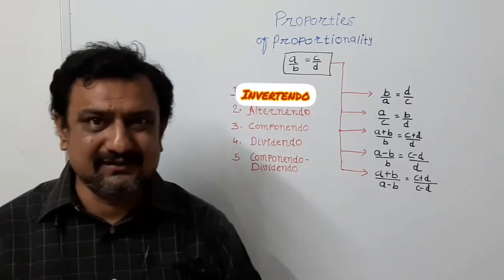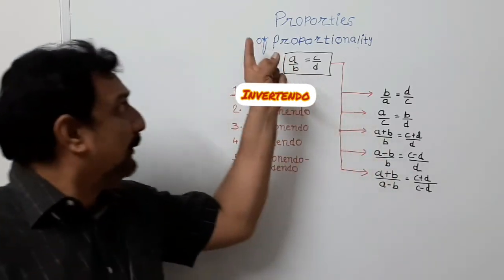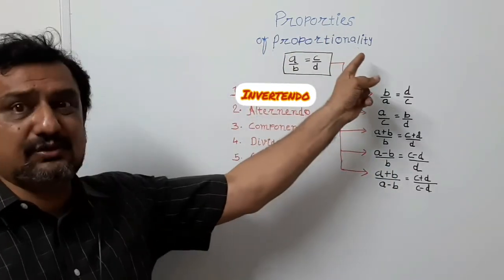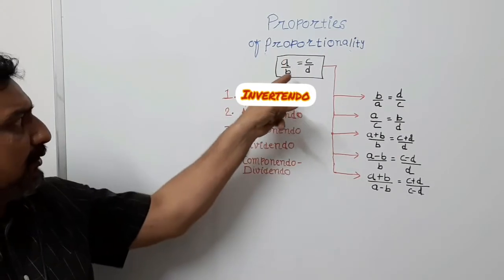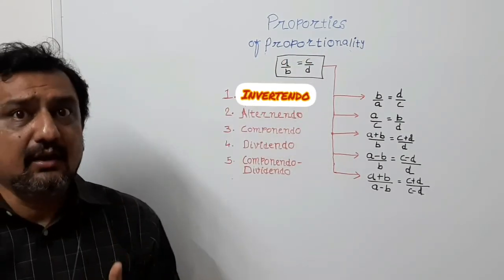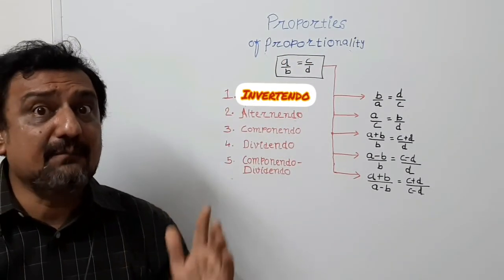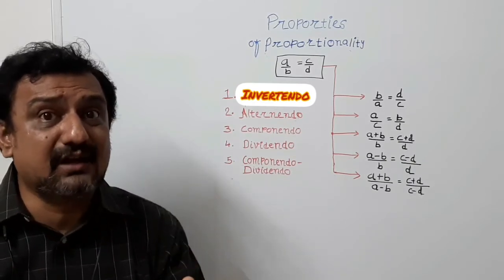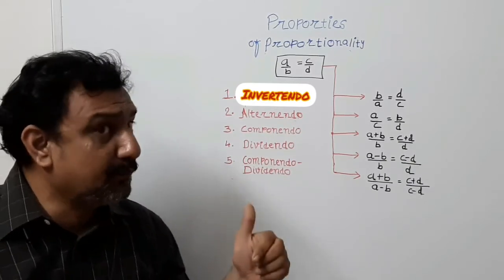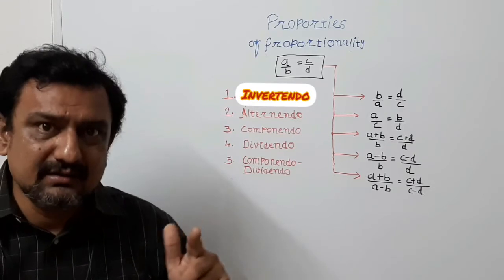Students, let us check properties of proportionality. You know the proportion A upon B is equal to C upon D. We are making a few changes in this proportionality, even though the proportionality does not change.